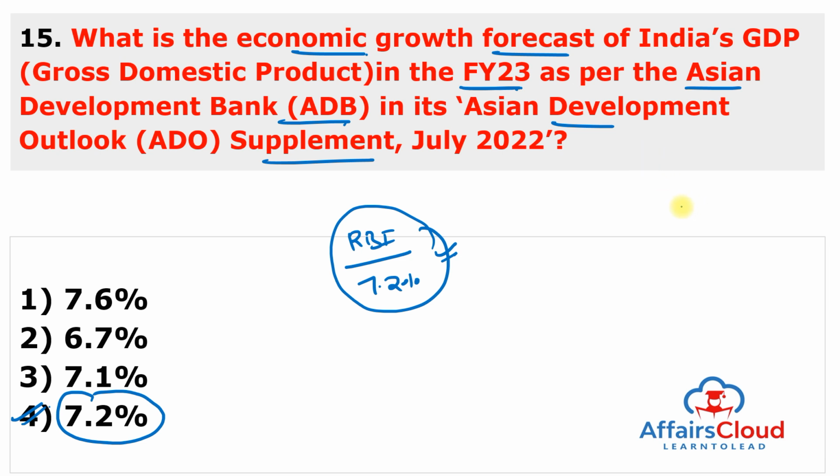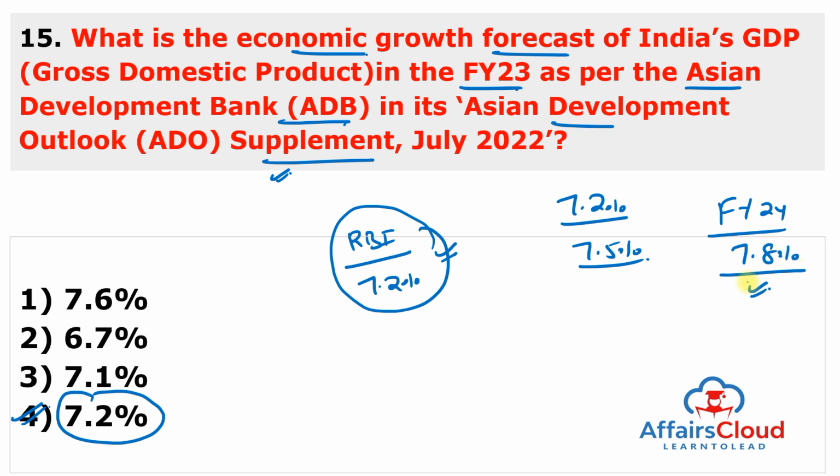So in July 2022, the Asian Development Bank in its Asian Development Outlook Supplement downgraded India's economic growth forecast to 7.2% because earlier they predicted 7.5%. And this is due to higher than expected inflation and monetary policy tightening. And for financial year 24, they also lowered GDP forecast of India because earlier they predicted 8% and now they predicted 7.8%. And the inflation forecast for India increased to 6.7% from earlier 5.8%.